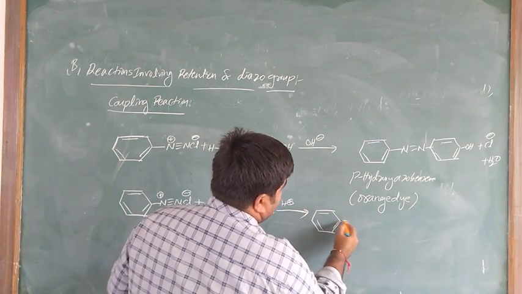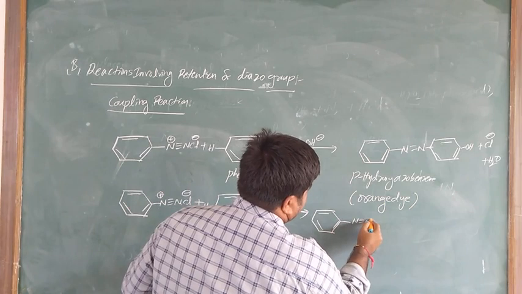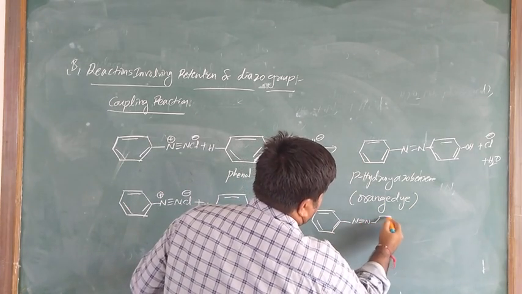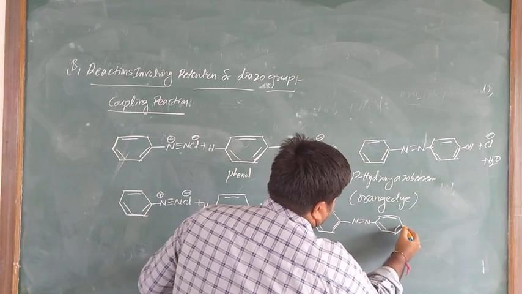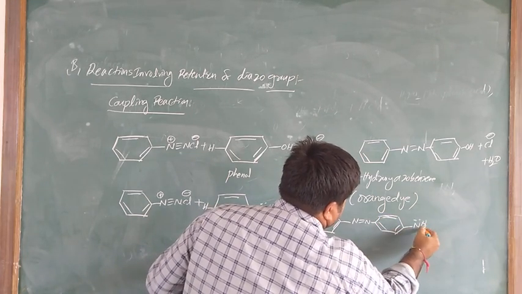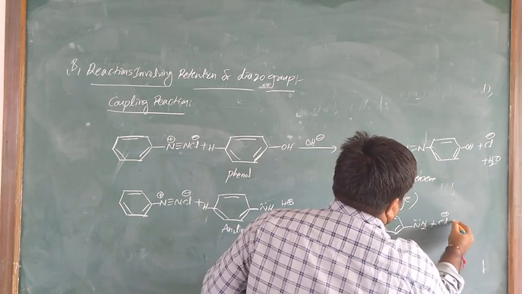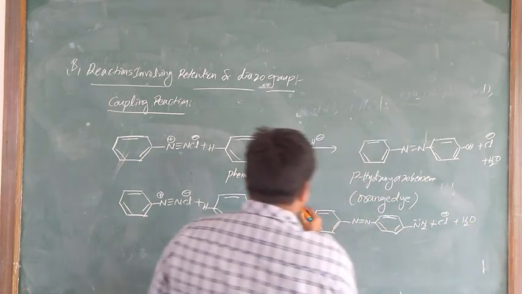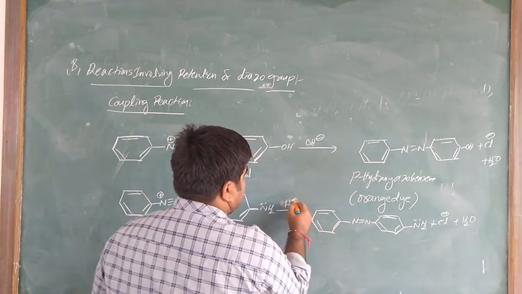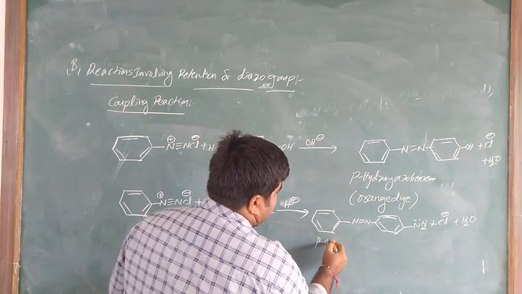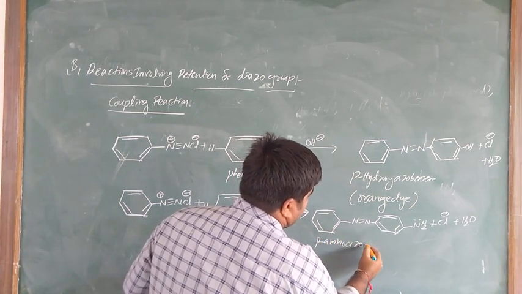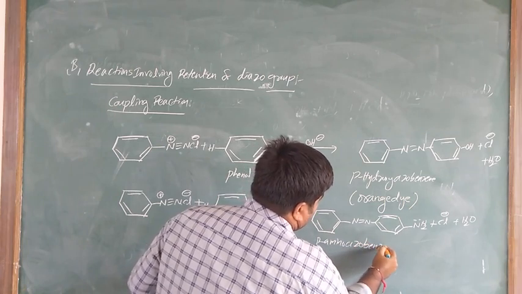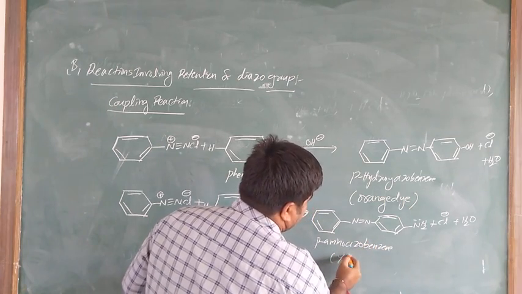To produce para-amino-azobenzene, plus Cl- and H2O, in the presence of acidic medium. That is para-amino-azobenzene. This is what? Yellow dye.